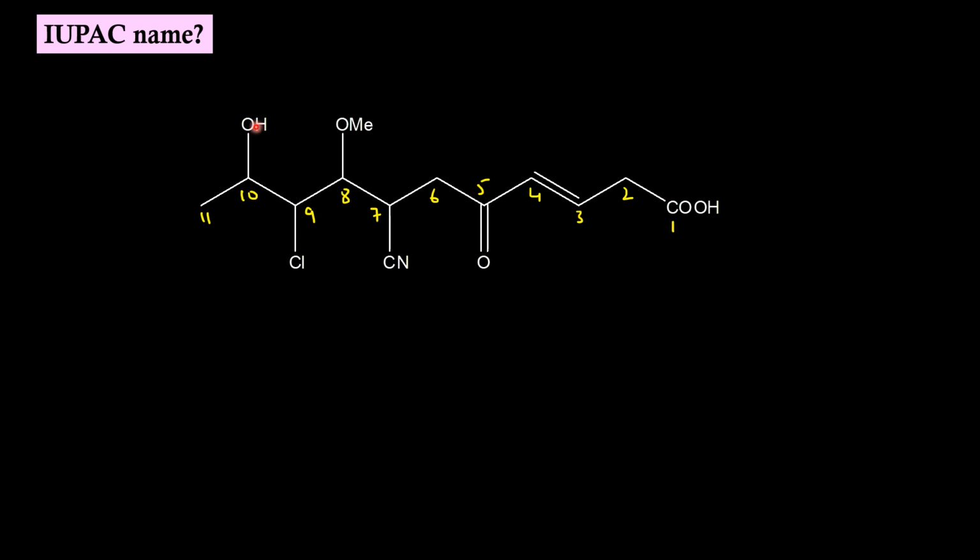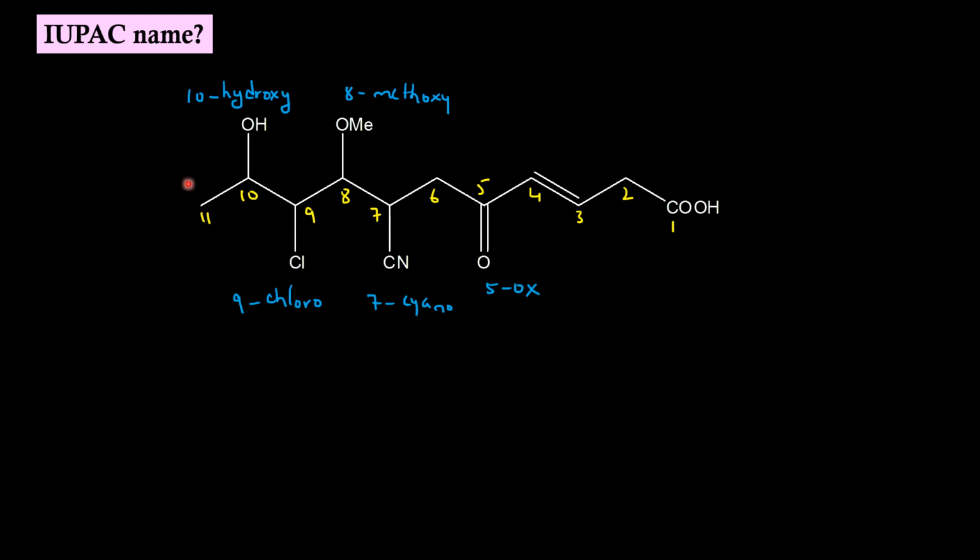When OH sits as a prefix, it takes the name hydroxy, so 10-hydroxy. OMe is always a prefix, the name will be 8-methoxy. Cl is always a prefix, so 9-chloro. Nitrile, when it's set as a prefix, takes up the name cyano. Ketone, when it's set as a prefix, is oxo.